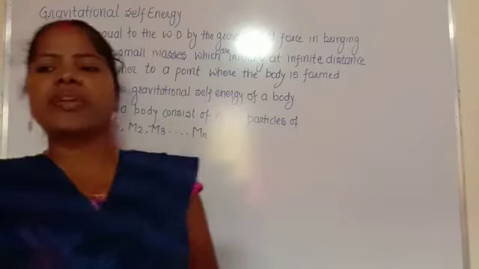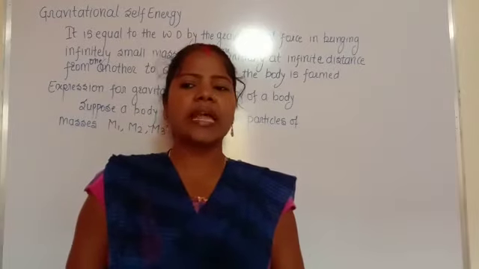In the gravitational field, each body or each particle has its own gravitational field.